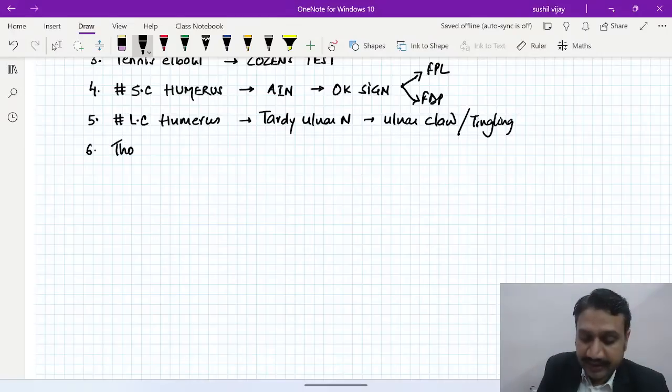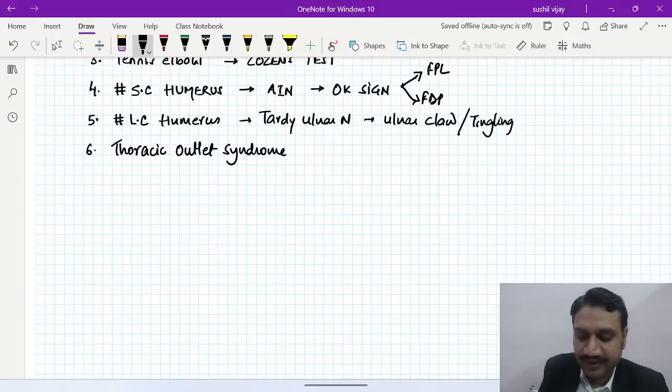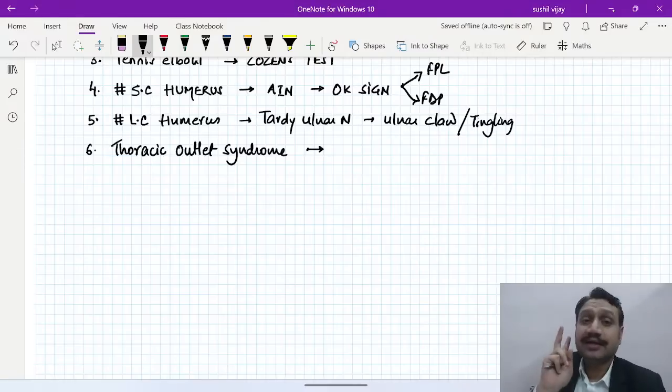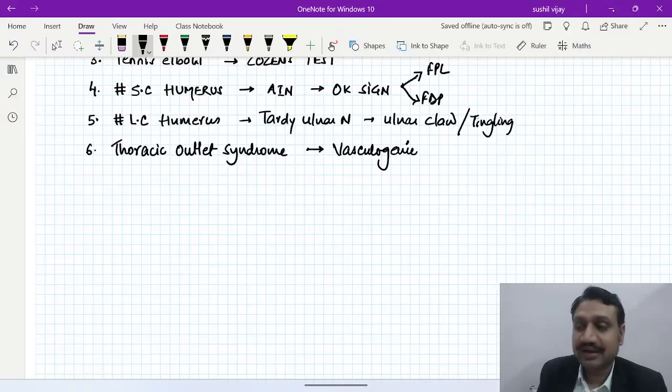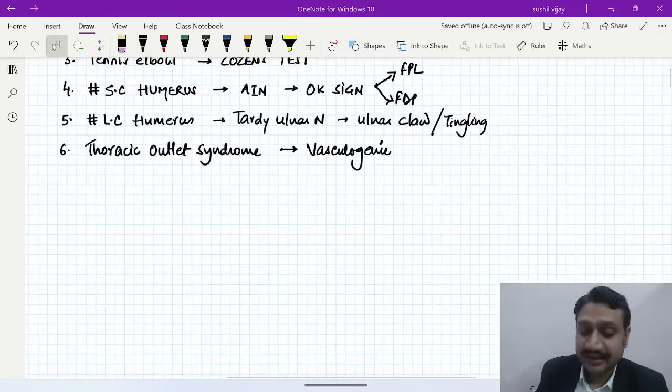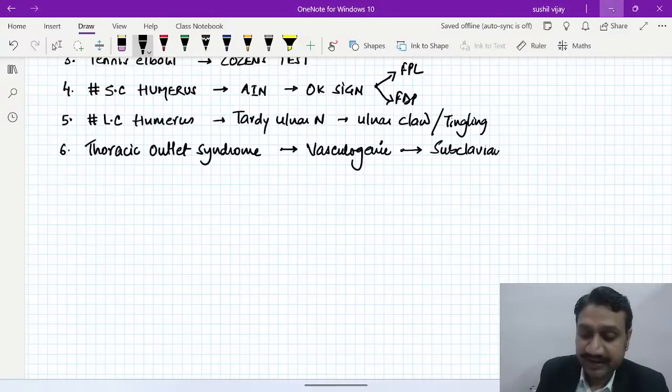In the entity called the thoracic outlet, I'll make it separate. Okay, thoracic outlet syndrome. I'm just putting the named clinical test here. Thoracic outlet syndrome, you know, can be of two types, right? It can be vasculogenic, it can be neurogenic. Whenever you are talking about the vasculogenic one, you know very well that basically it compresses what structure? We know that it compresses the subclavian vessels.